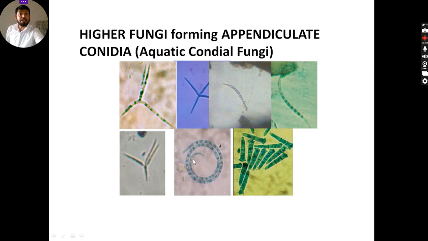Now, another important aspect of the fungi which are being exclusively explored as growth promoting fungi are referred to as aquatic conidial fungi, as well as aquatic hyphomycetes. They belong to the Deuteromycotina. So, higher fungi can be classified as Ascomycetes, Basidiomycetes, and Deuteromycetes.